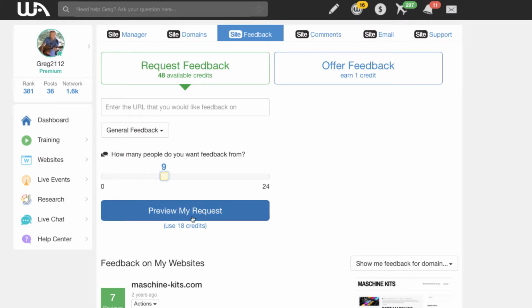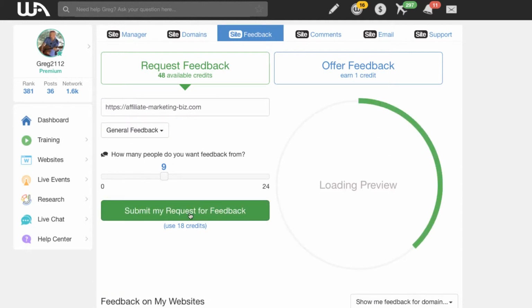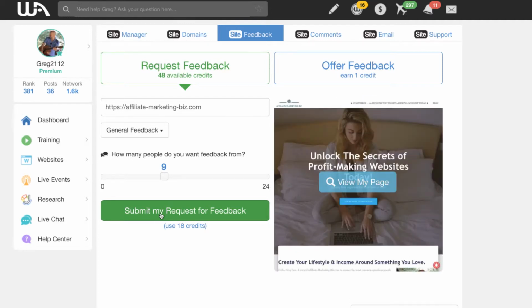And then you just hit preview your requests. It'll pop up over here, and you're good to go. So there's a URL, general feedback, preview my request. I'm not actually going to send the request in, but it'll show you the preview. And then afterwards, people will give you feedback. Other members of the community here. There's a huge community inside Wealthy Affiliate. So that's my page I want to get the feedback on.